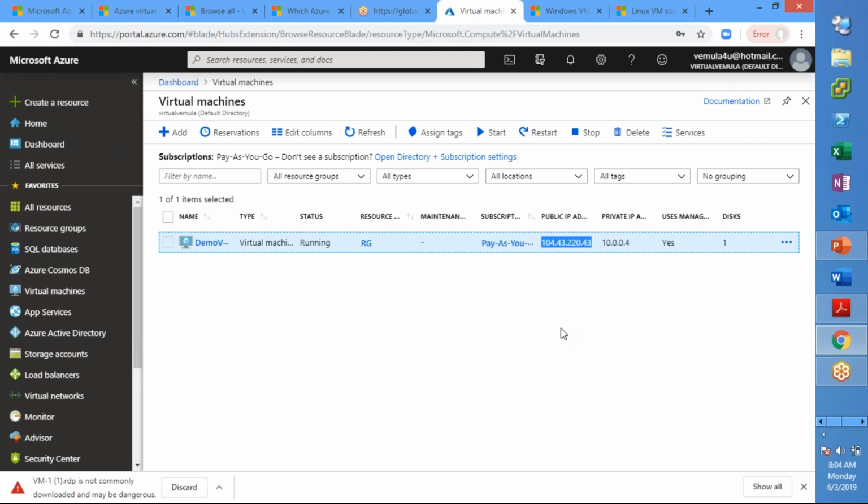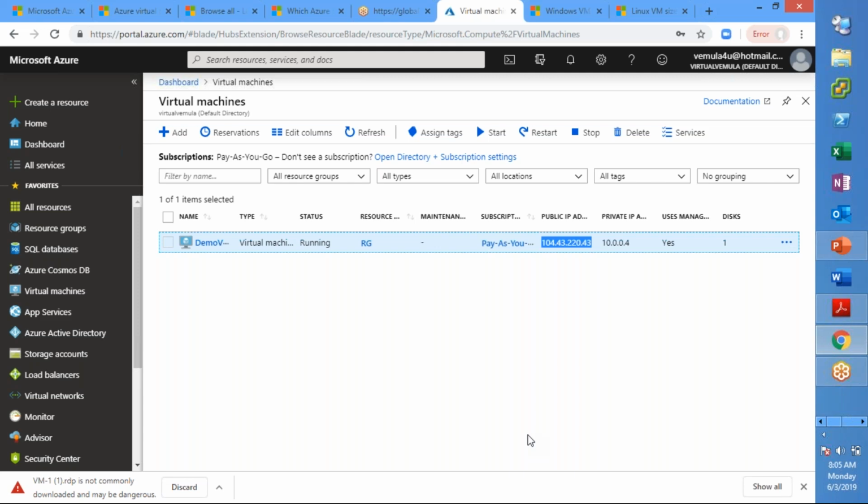And one important thing that we need to know is when you reboot or shut down and power on this virtual machine, your public IP address may change, which means the public IP address that is getting assigned to your virtual machine is dynamic. Of course, you can reserve this. We'll see how we reserve this, but by default the public IP address assigned to any virtual machine or any resource within Azure is dynamic. You need to make it static by changing certain settings.